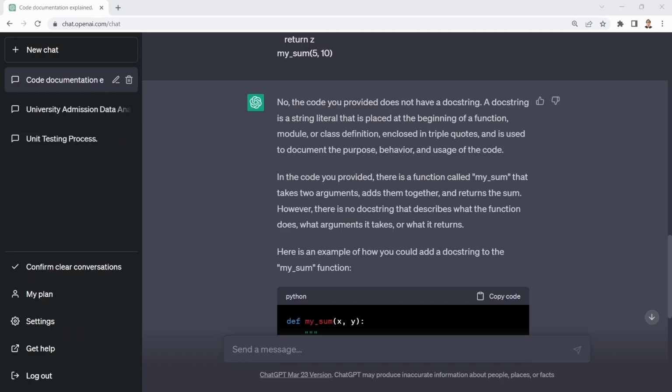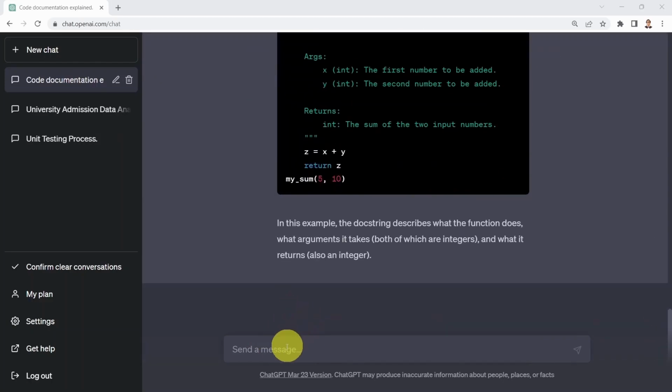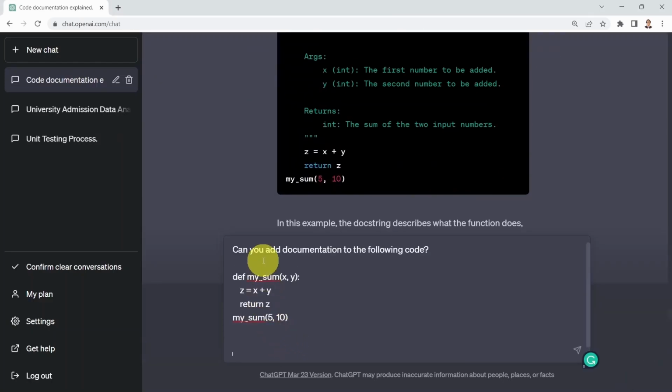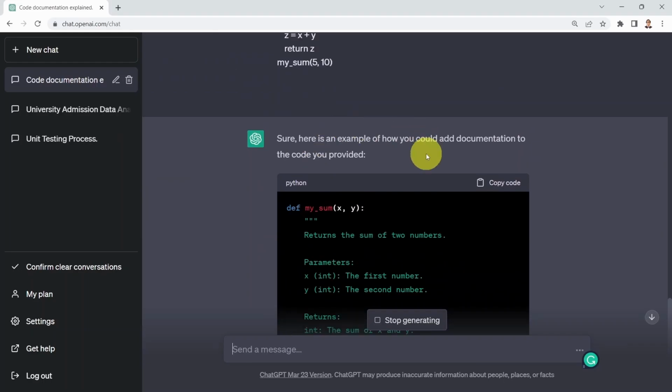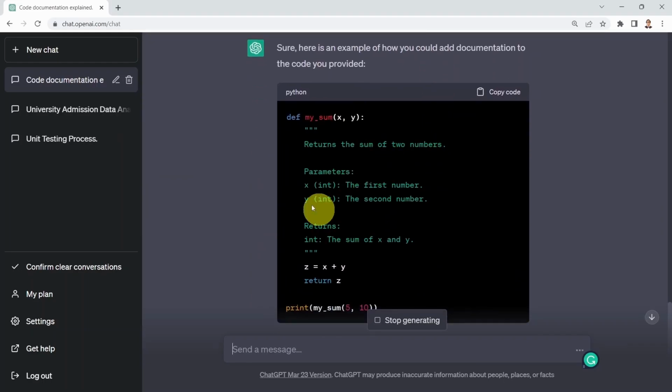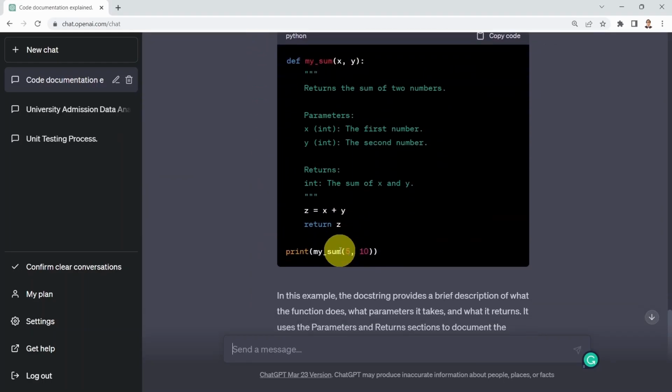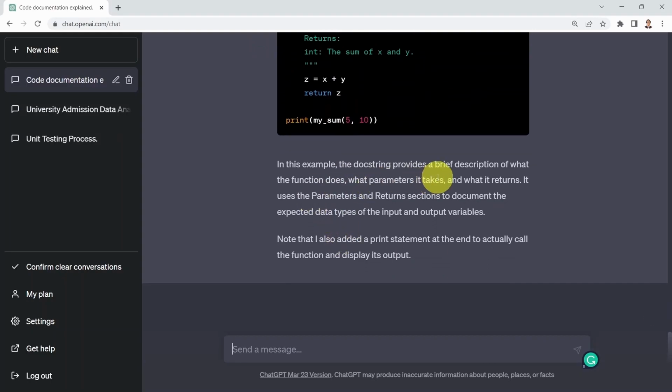Okay, what I could do instead is I can say, well, could you please add documentation? I'm going to make it a little bit more generic and say, can you add documentation to the following code? And here I have simply mySum function. It's going to tell you, well, here's an example of how you could add documentation to the code. Here, simply it added the docstring for us. And it's going to tell you, well, in this example, the docstring provides a brief description of what the function does, what parameters it takes, and what it returns as well.